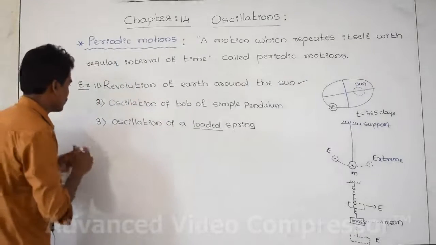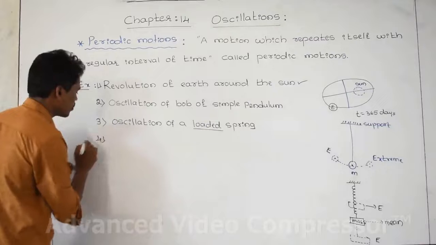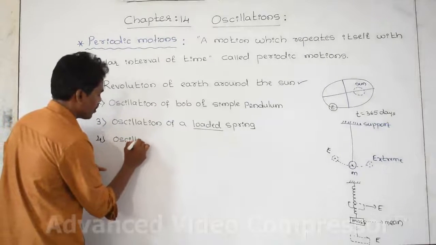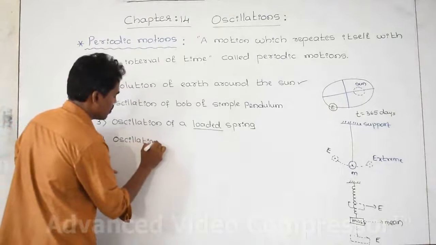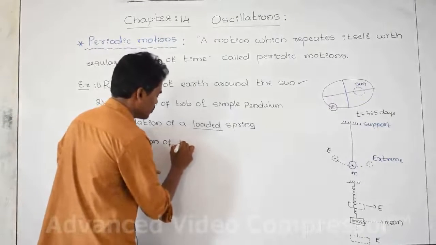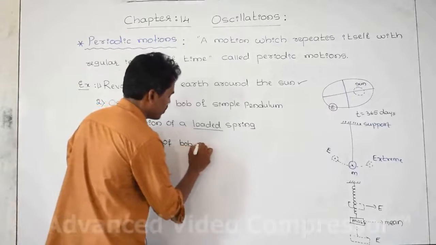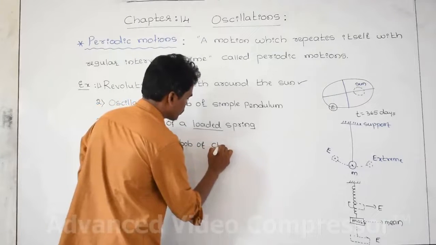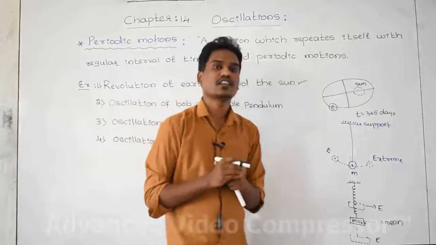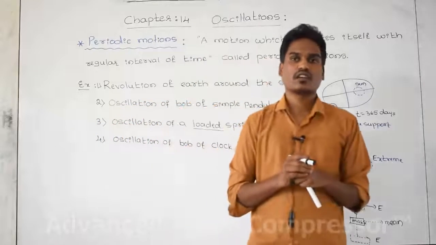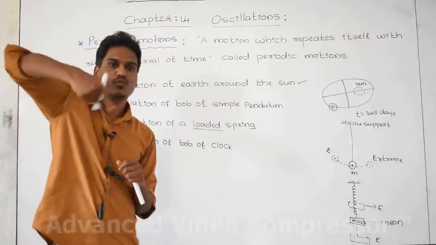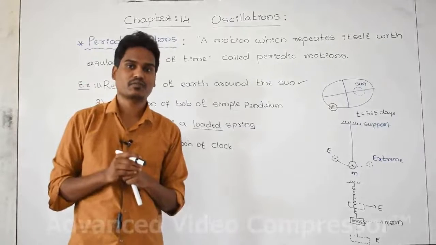And go to the next one, the fourth one, that is oscillation of the bob of a clock. Old clocks you might have seen. Inside that clock there is a pendulum that is moving with a regular interval of time.